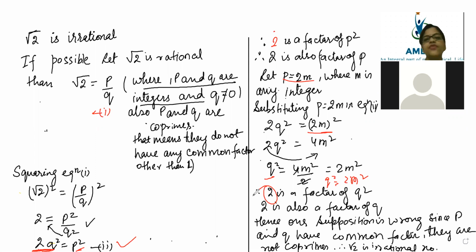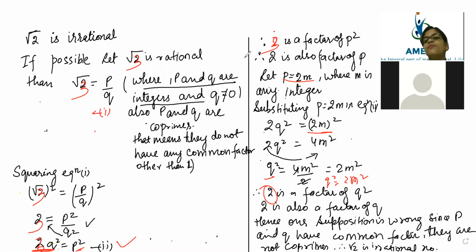So if someone asks you to prove that root 3 is irrational, then what will you do? Everything you do the same. You will write, let root 3 is equal to p by q, and then instead of 2, you will write: let root 3 square is equal to p square by q square. So the square of root 3 will become 3. Now, rather than 2, what is the common factor? Here the common factor is 3.